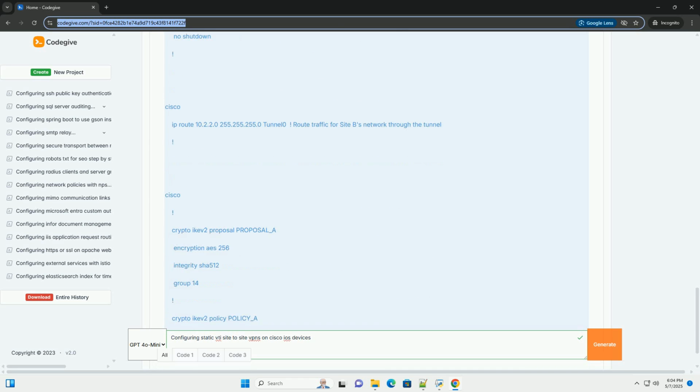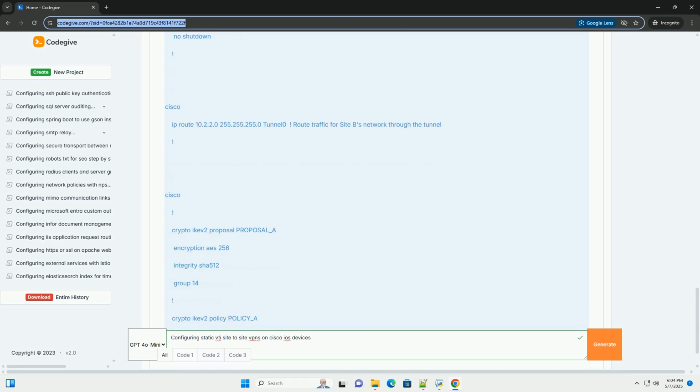It is used for identifying that the router is responding to IKE requests sent to its public IP. Match identity remote address 198.51.100.1 255.255.255.255 matches based on the remote router's public IP address.